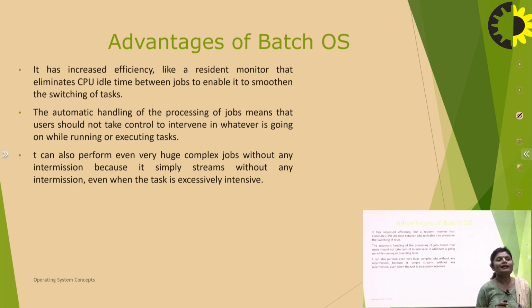The automatic handling of the processing of jobs means that the user does not need to intervene in whatever is going on while the task is executing. So the user creates some program and puts it on the operating system, and all the working from here is handled by the operating system. No involvement of the user in batch operating system. It can also perform even very huge complex jobs without any intermission, because it simply streams without any intermission even when the task is excessively intensive.